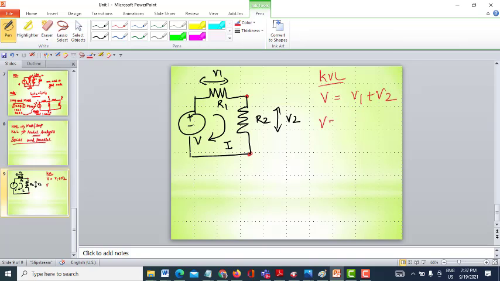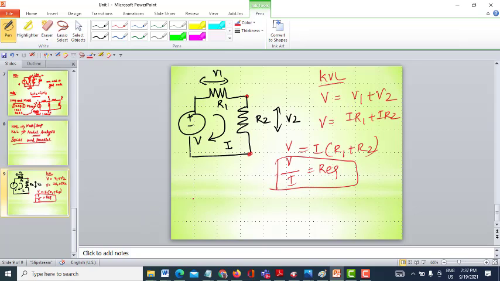So apply Ohm's law here. Since the same current is flowing through the circuit, V is IR1 plus IR2. So take the current out commonly: I times (R1 plus R2). So V by I is equal to R equivalent, where R equivalent is nothing but R1 plus R2.